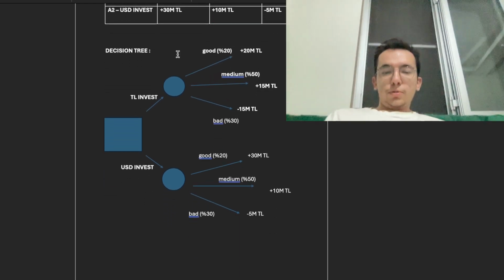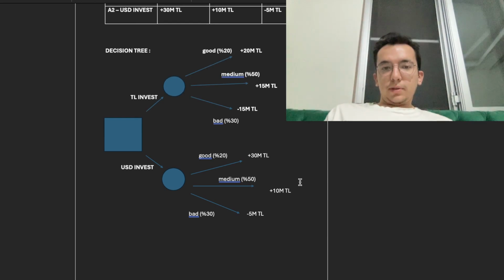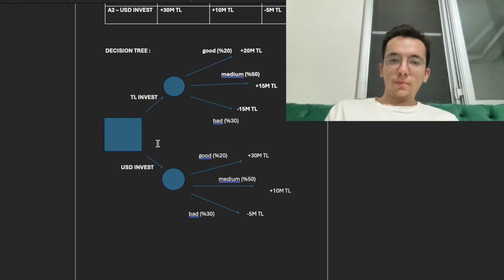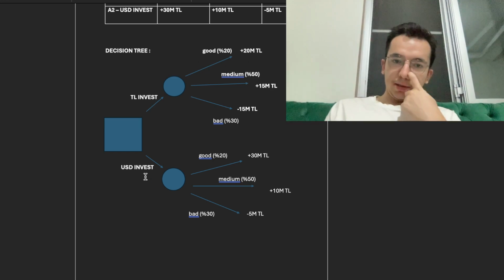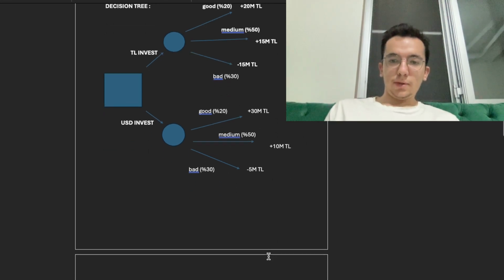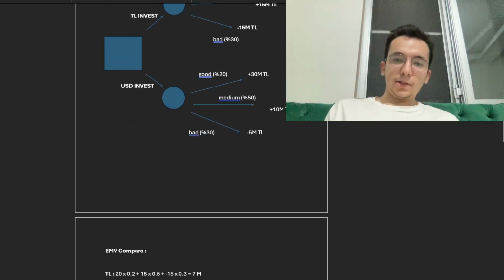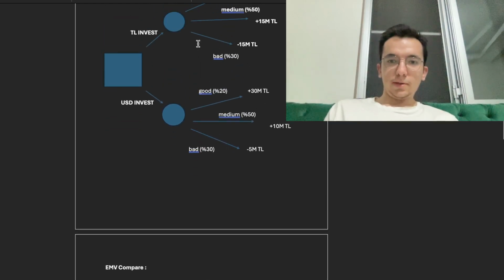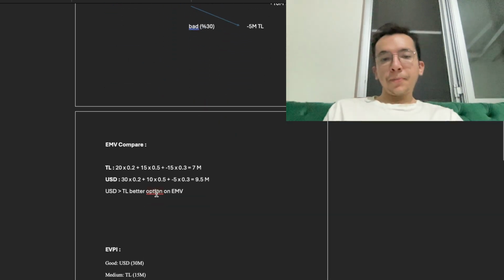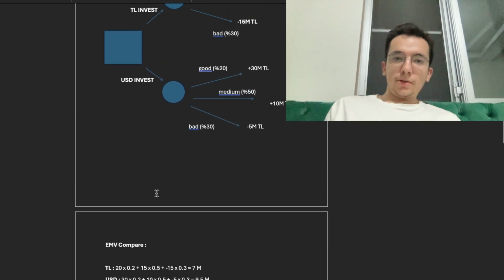And I also did the decision tree in the basic form. Turkish lira investment: good, medium, bad. The same with the US dollar investment: good, medium, bad, and the payoffs at the end. I didn't write the EMVs here because it's really hard to do it here, so I just wrote it down here. EMV compare, Turkish lira.